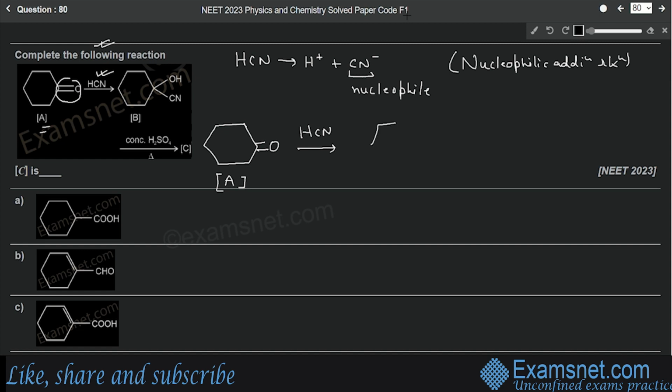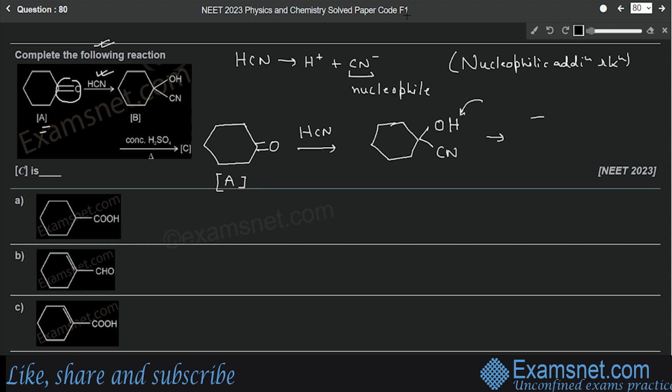So first in this reactant, this bond will split like this. Then at one position we have oxygen and at the other position we don't have anything. So H+ ion from the solution will come and get attached at this position, and CN will get attached at this position.